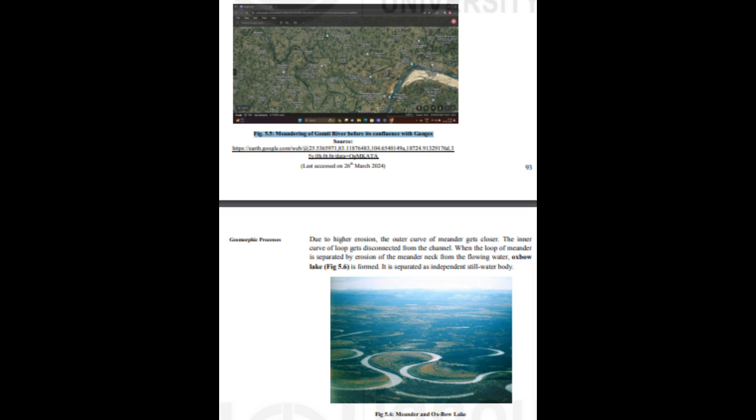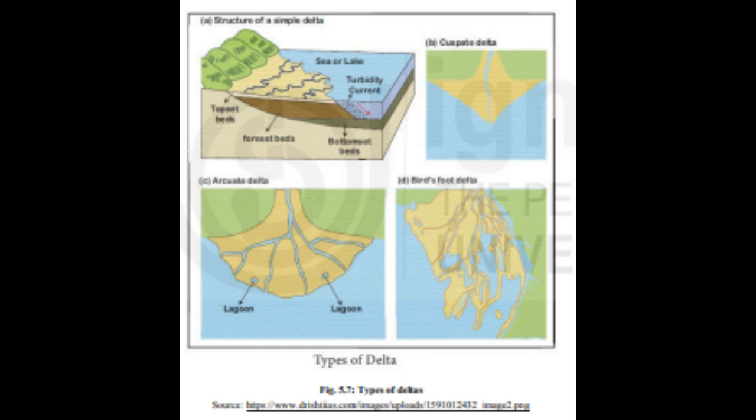Look at the screen. Fig. 5.5, meandering of Gomti River before its confluence with Ganges. Due to higher erosion, the outer curves of the meander get closer. The inner curve of the loop gets disconnected from the channel. When the loop of the meander is separated by erosion of the meander neck from the flowing water, an oxbow lake, Fig. 5.6, is formed. It is separated as an independent still water body. Fig. 5.6, Meander and Oxbow Lake.